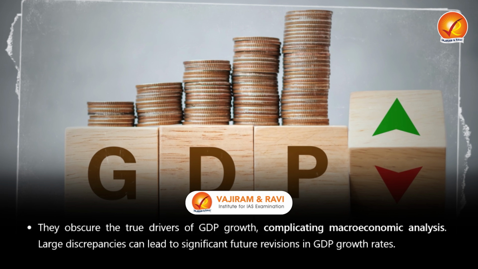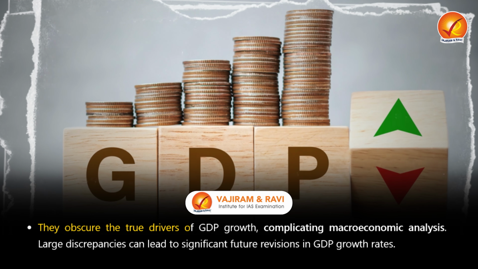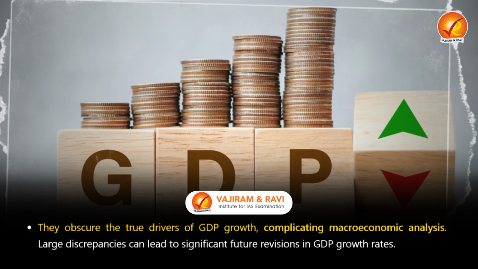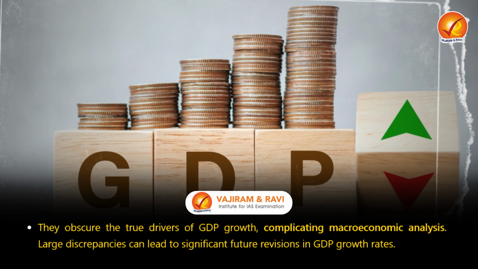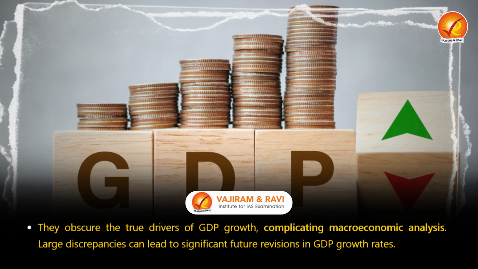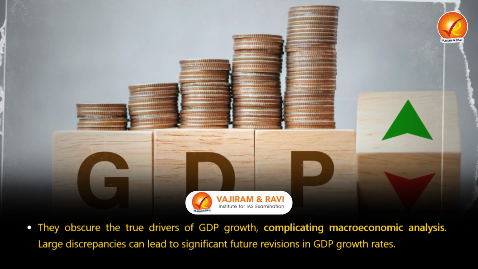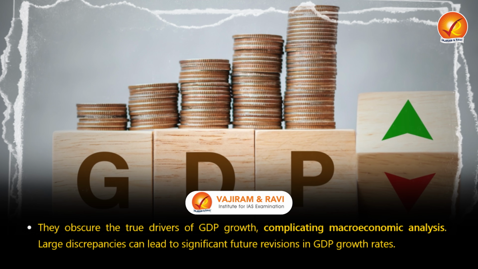This is about discrepancies. I just explained this to make you understand that discrepancies do exist while we calculate GDP through different approaches. Now, the first thing you know is that there are discrepancies. The second thing you ought to know is why these discrepancies are problematic. See, the biggest problem is that they obscure the true drivers of GDP growth, and they also complicate macroeconomic analysis. Because if a discrepancy exists, macroeconomic analysis becomes very difficult, and the drivers of GDP growth become more obscure. And if discrepancies are too large, it can lead to significant revisions of future GDP growth rates as well, which is why it is very problematic.